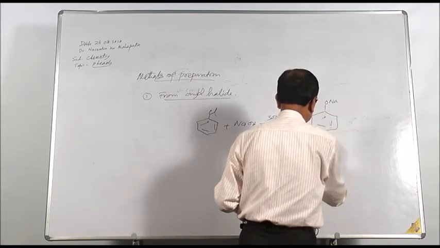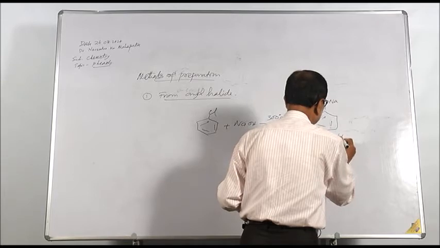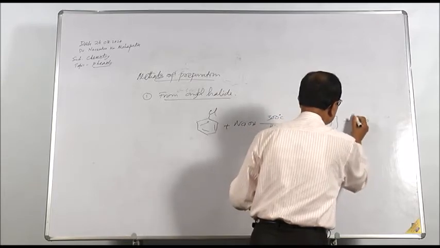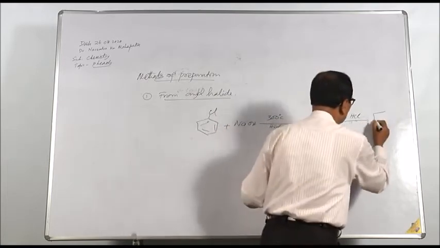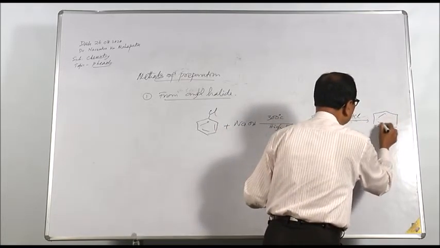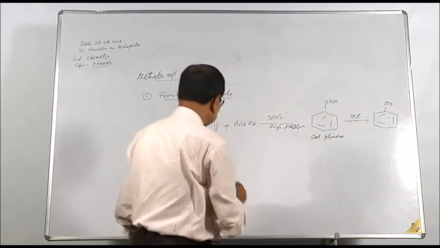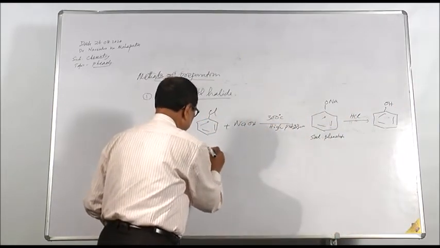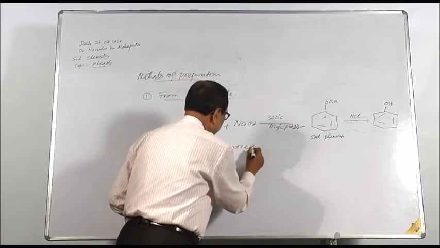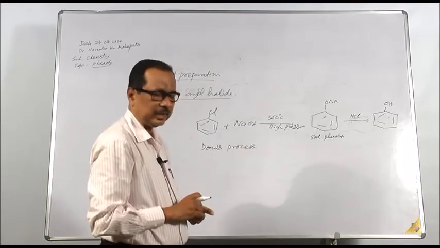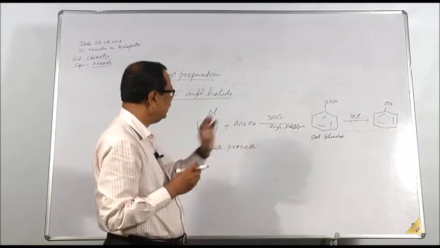This sodium phenolate is then acidified with dilute HCl to give phenol. This method is called the Dow process. From aryl halide, we can get phenols by this method.